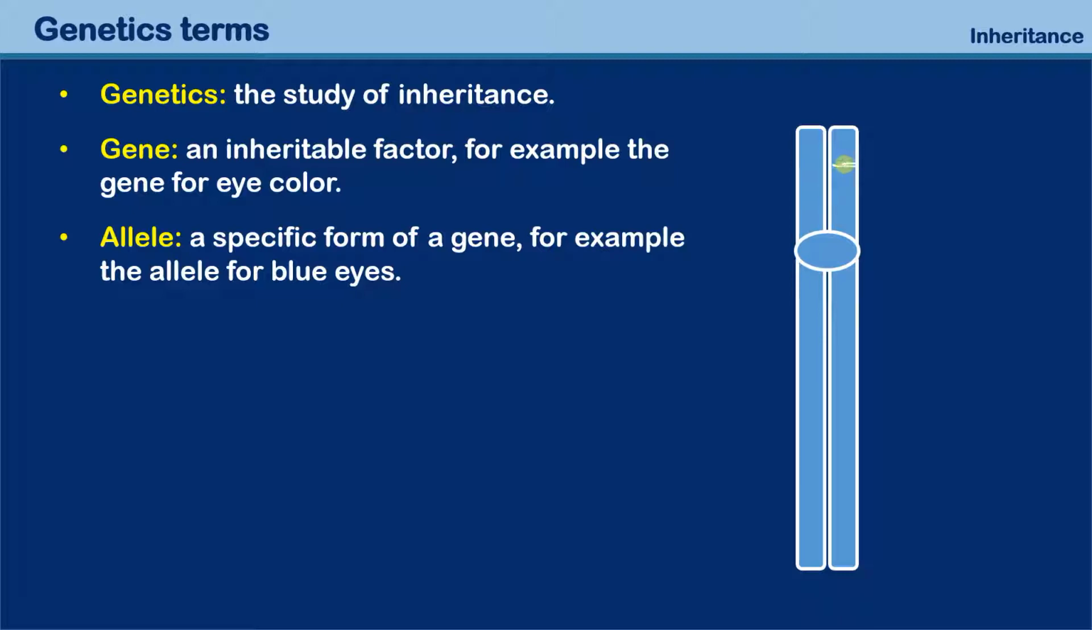If I have over here the gene for flower color, however, different plants might encode here a different allele. So some plants might have red flowers, others might have white flowers, whatever. So there are different possibilities for the actual information which is written here. And these are referred to as alleles.